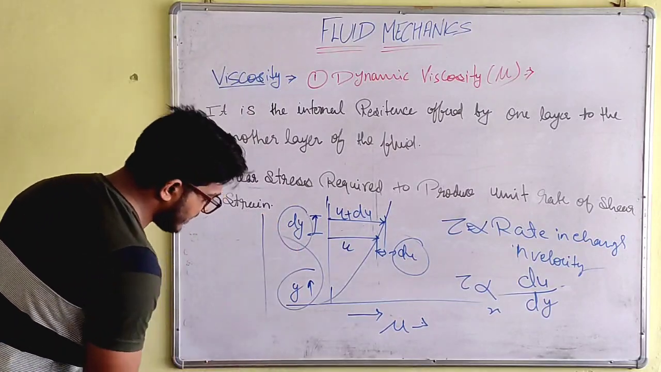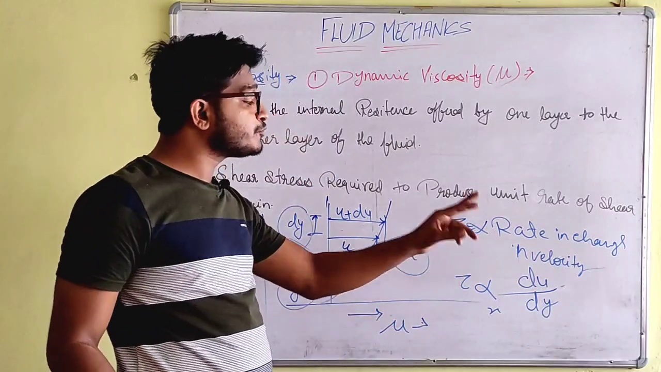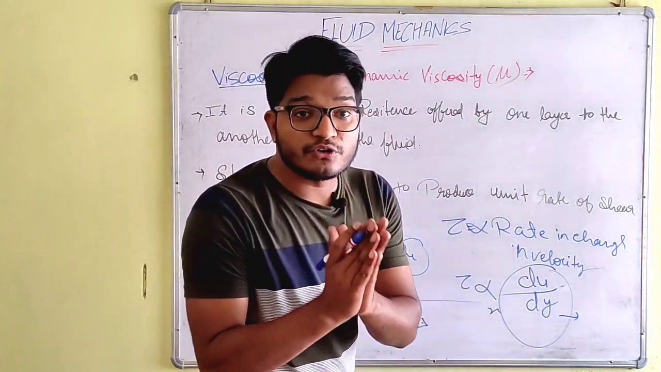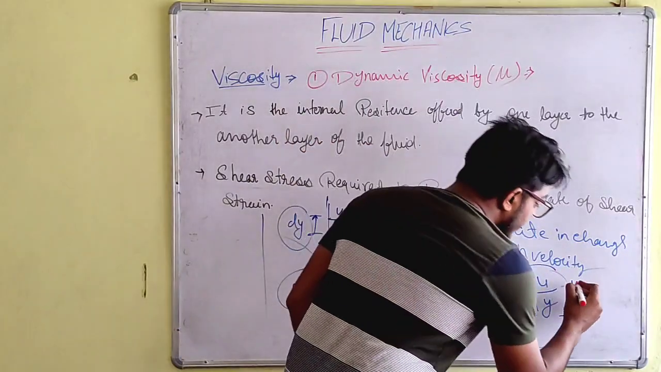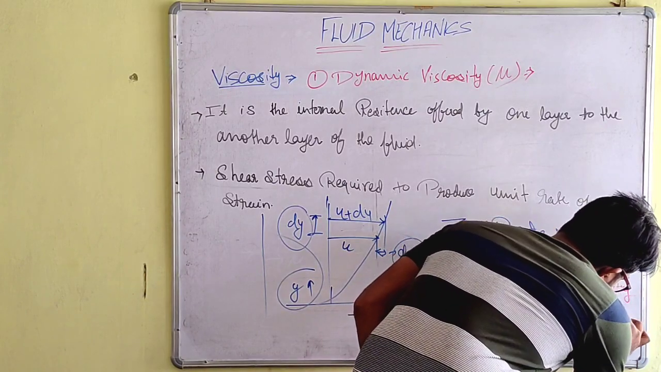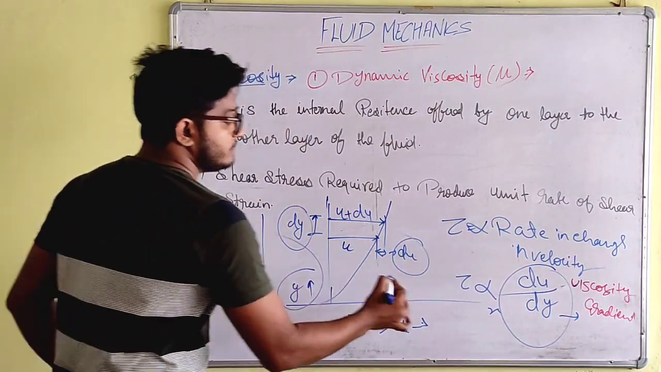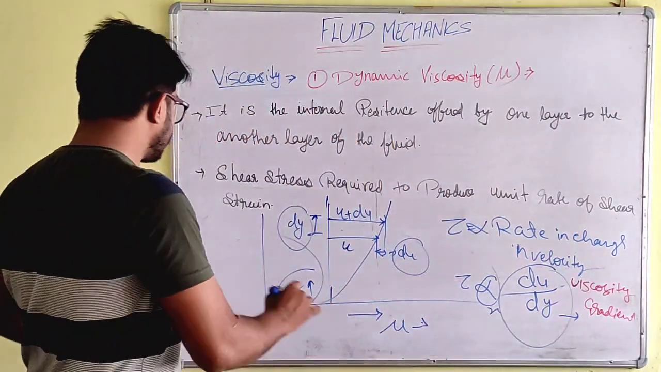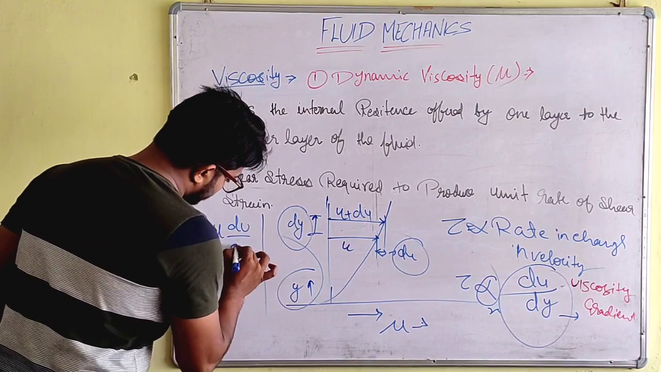Now we'll use this space. Here we have a relation: tau is proportional to du upon dy. What is du upon dy? It will be called the viscosity gradient. Now here it is proportional, so to remove this there will be a constant. So tau is equal to mu du upon dy.